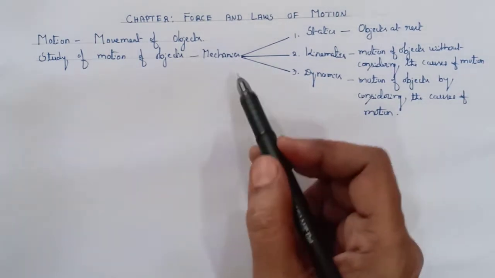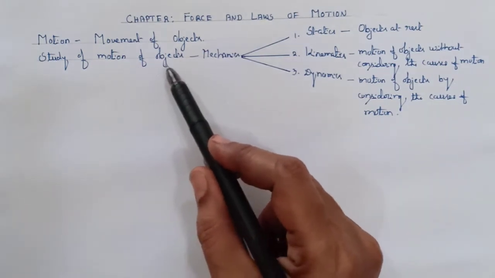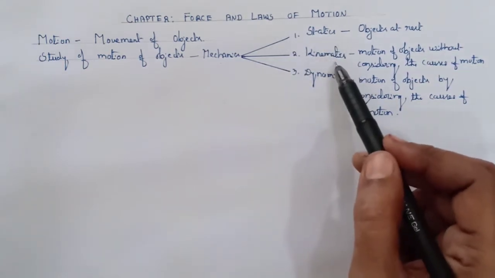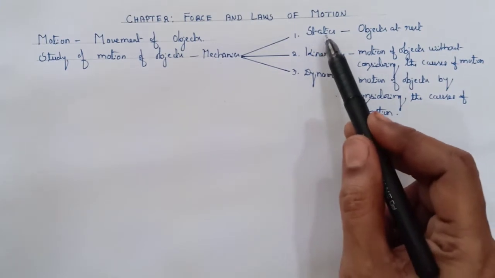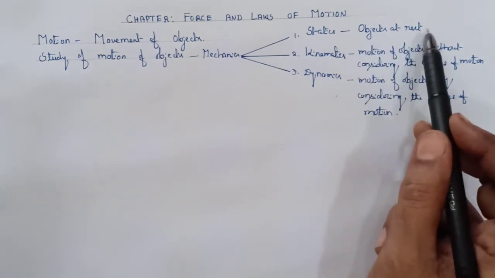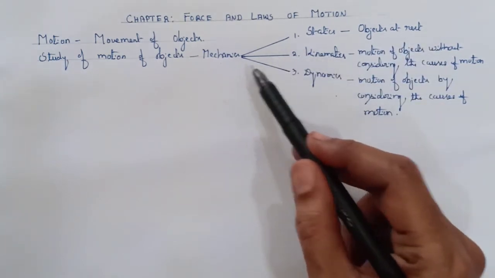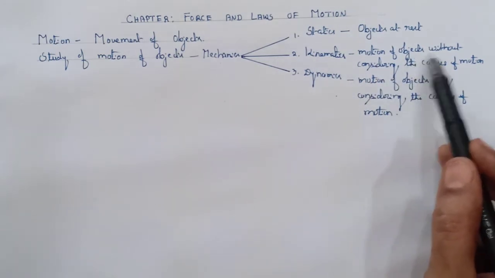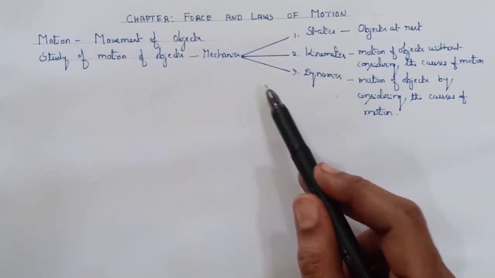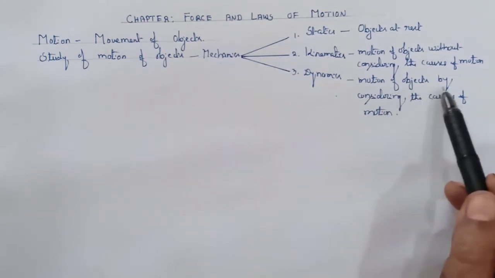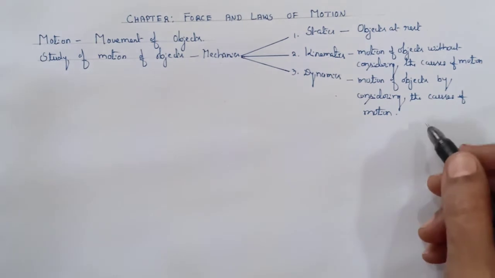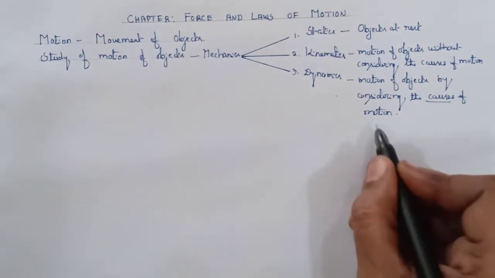So, mechanics is a branch of physics which deals with the study of the motion of the objects. Mechanics is classified into three branches: statics, kinematics and dynamics. Statics deals with the study of the objects at rest, kinematics deals with the study of the motion of the objects without considering the causes of motion, and dynamics deals with the study of the motion of the objects by considering the causes of the motion. In this chapter, we will study about the causes of motion.